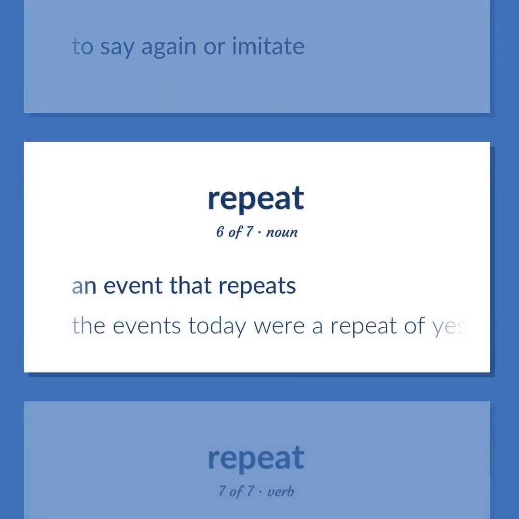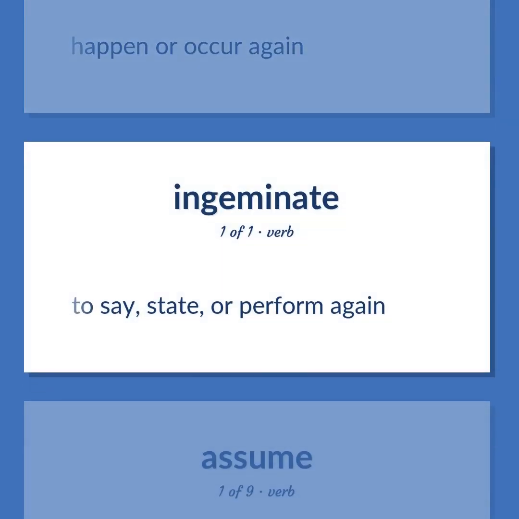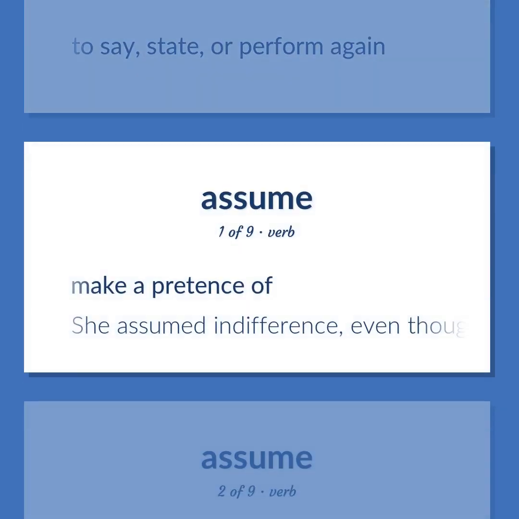An event that repeats. The events today were a repeat of yesterday's. Happen or occur again. To say, state, or perform again. Make a pretense of. She assumed indifference, even though she was seething with anger.